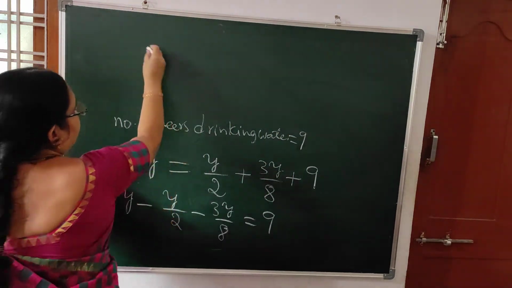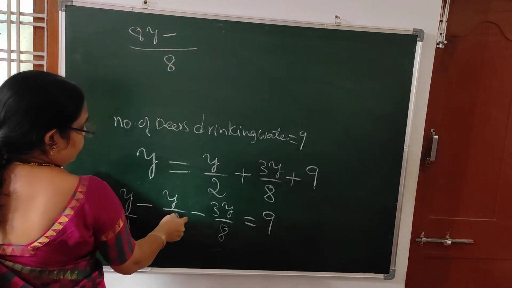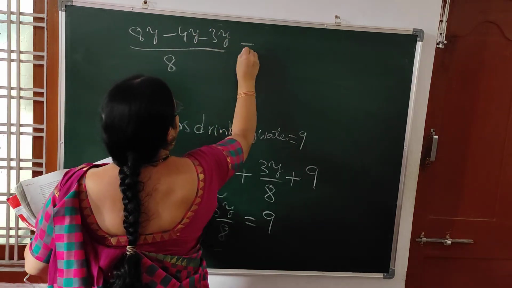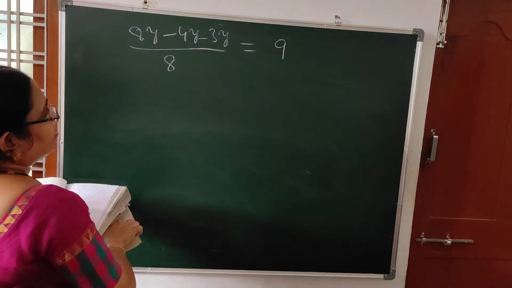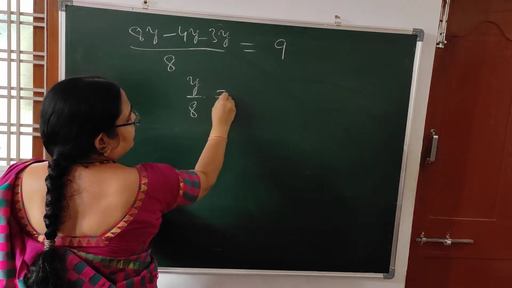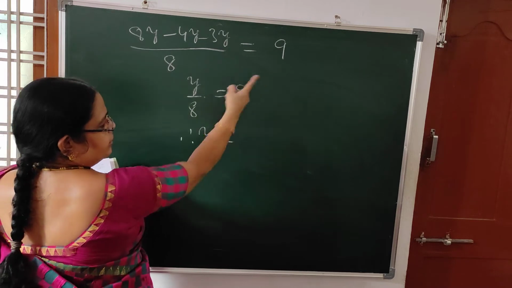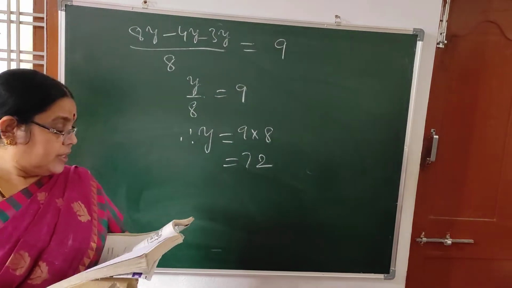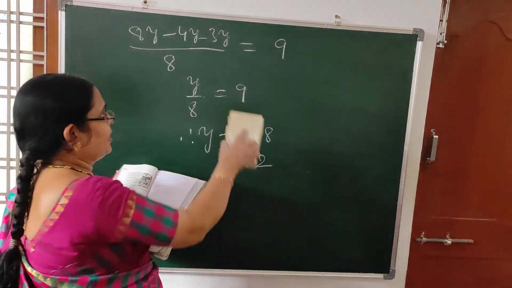Now LCM is what? 8. 1 eights are 8y, minus 2 fours are 4y, 8 ones are minus 3y, is equal to 9. So how to simplify this? 8y minus 4y is 4y. 4y minus 3y is y. So y by 8 is equal to 9. Therefore y is equal to what? This is going to the opposite side. Divided by becomes into, 9 into 8, that is equal to 72. So you are asked to find the number of deer in the herd. How many deer were there in the herd? 72.